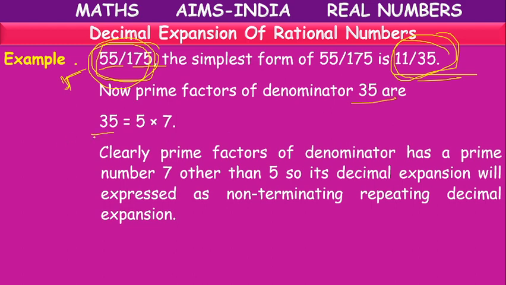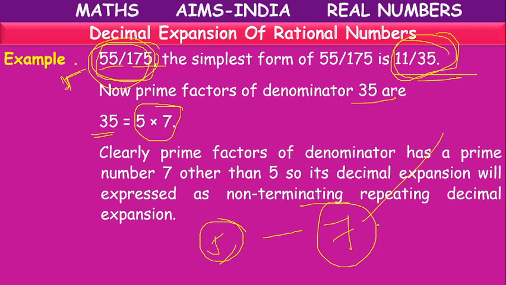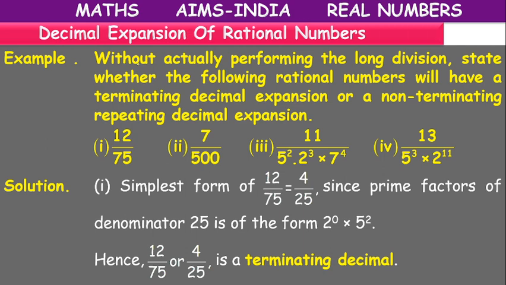Let's take the denominator 35. What are the factors? 5 into 7. 5 is there, but there is no 2, and another factor is there, 7, other than 2 and 5. So it is a non-terminating repeating decimal expansion. If you divide and check, it won't stop, but it will be repeating.